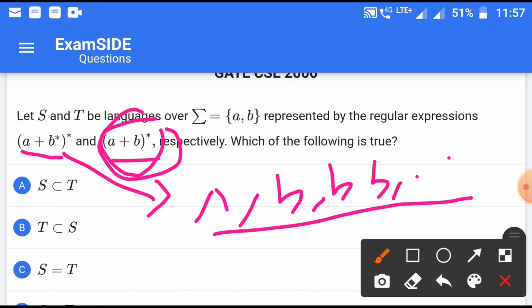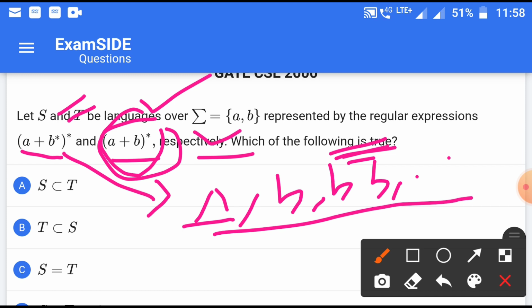But when we take null, it will generate a subset of this set. If we take double B, then no extra string will be generated, because it already includes all strings which it would generate by taking the value of B asterisk as double B.